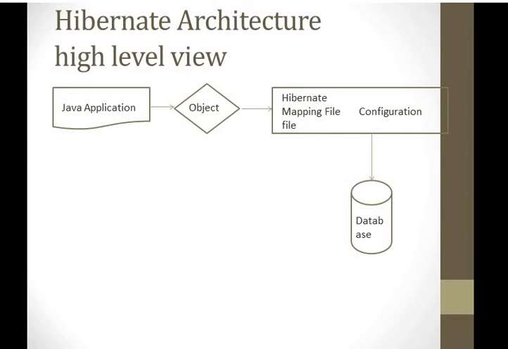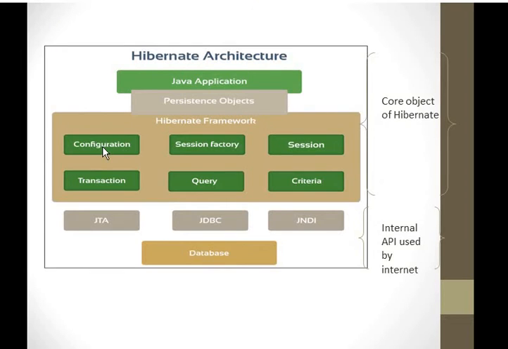These are further divided into configuration, session factory, session, transaction, query and criteria, which is connected with JTA, JDBC, JNDI. This whole frame, from the Java application to the Hibernate framework, we call the core objects of Hibernate.